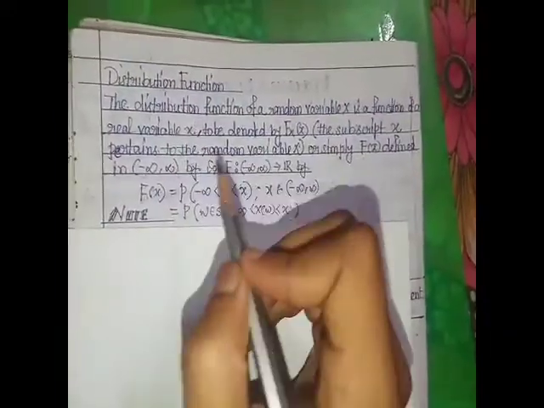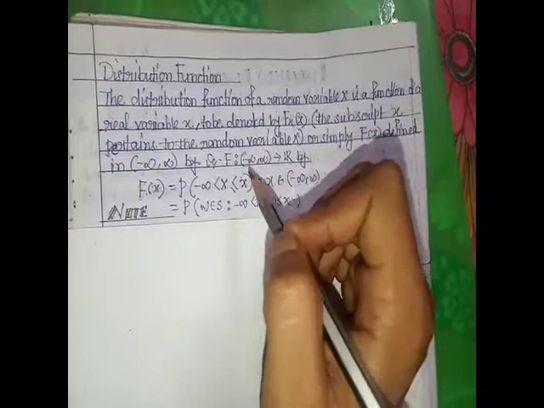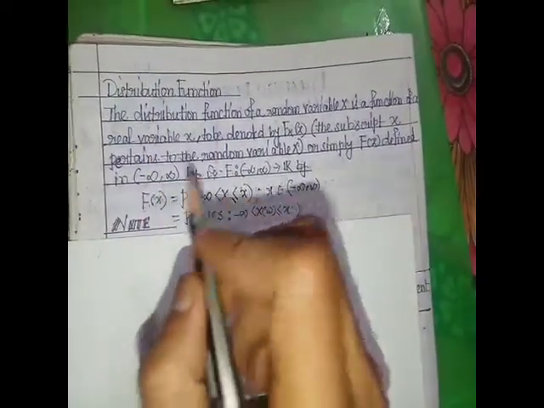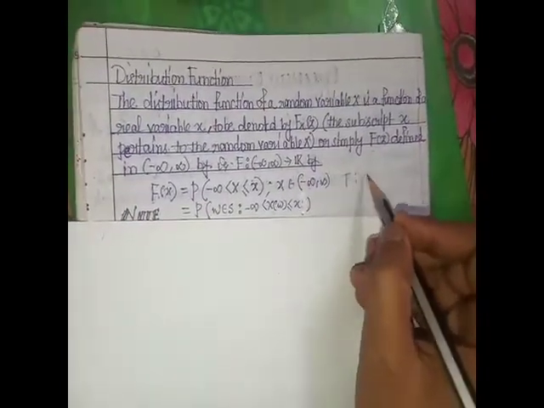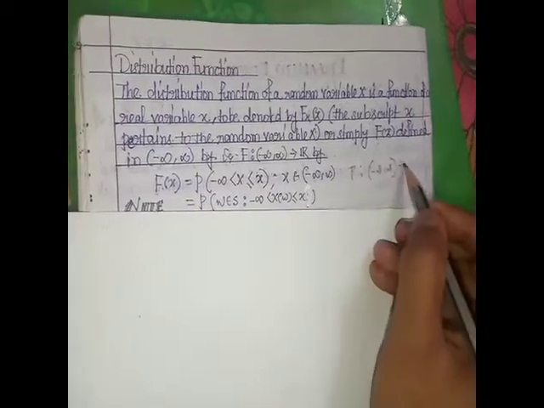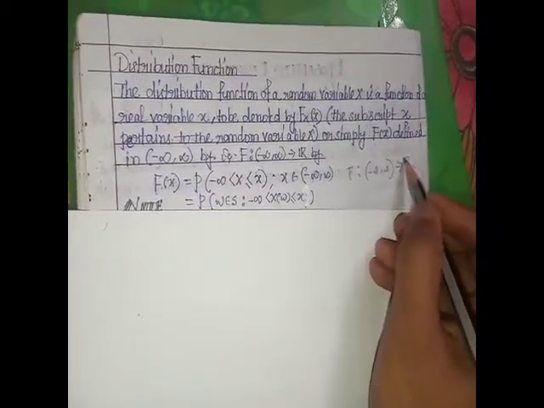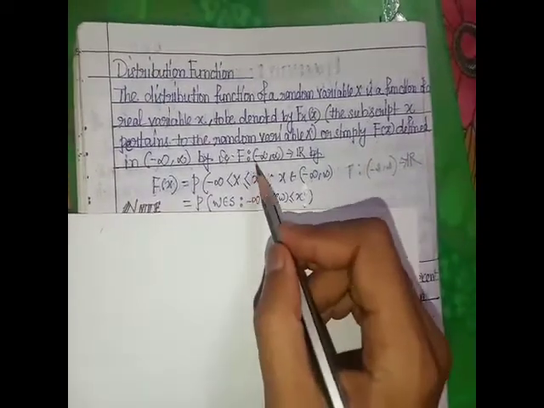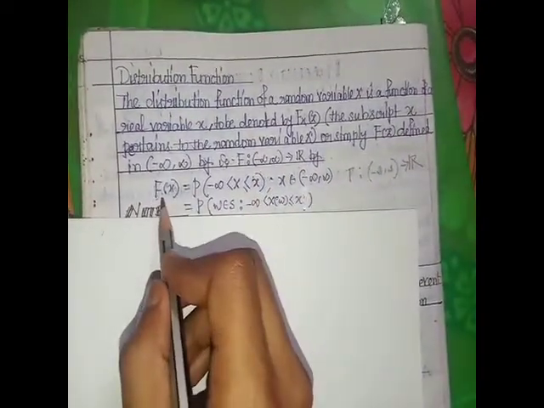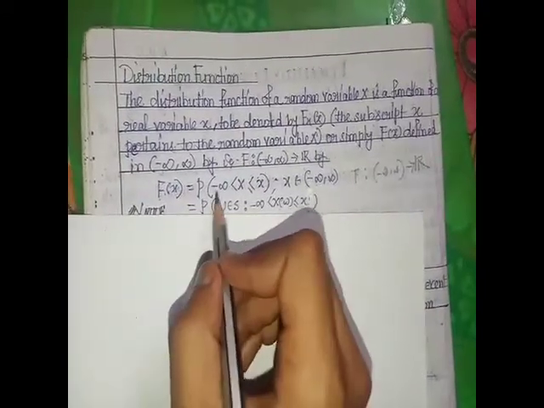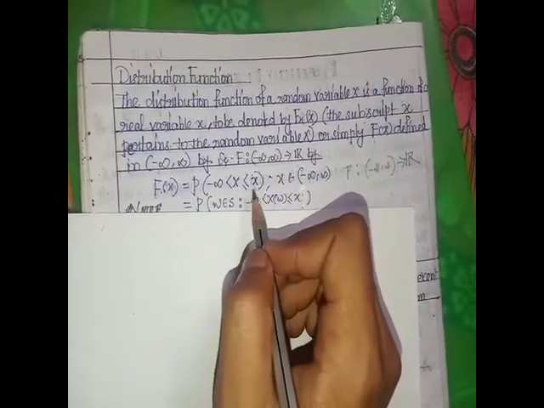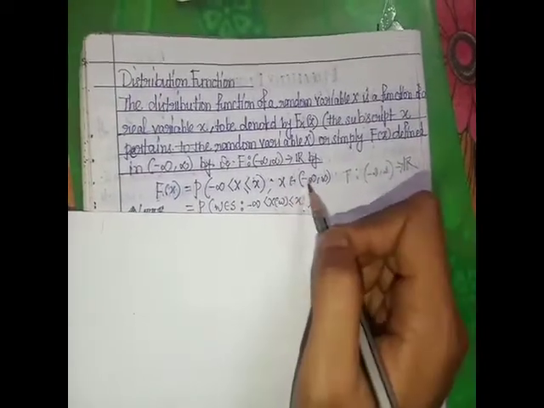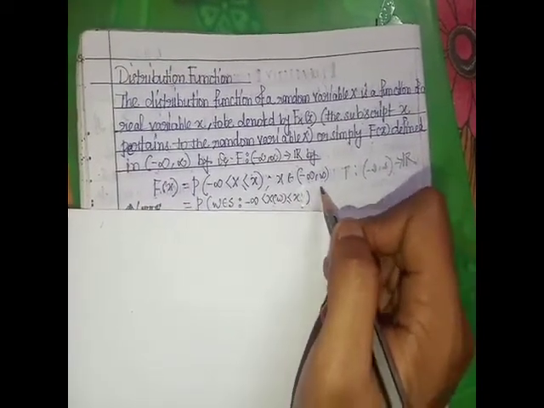Next, we discuss distribution functions. What is a distribution function? A function F from minus infinity to infinity to R, defined by F of x equal to probability of minus infinity less than X less than or equal to small x, where capital X is a random variable and small x belongs to the open interval minus infinity to infinity.